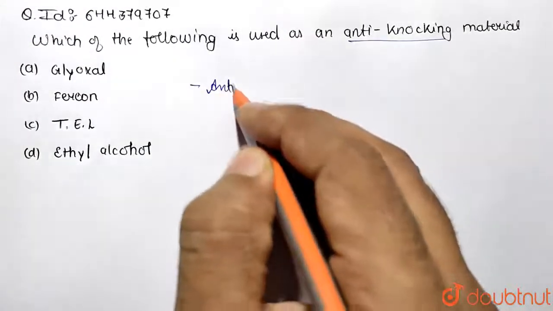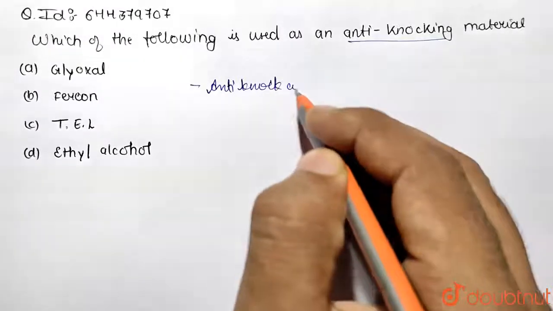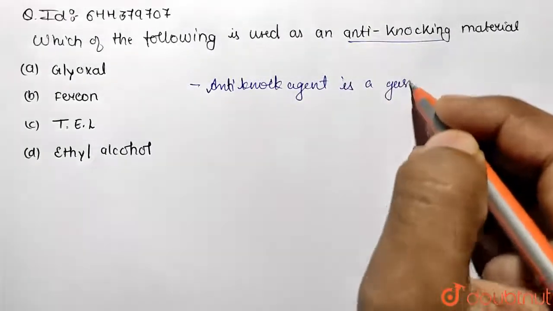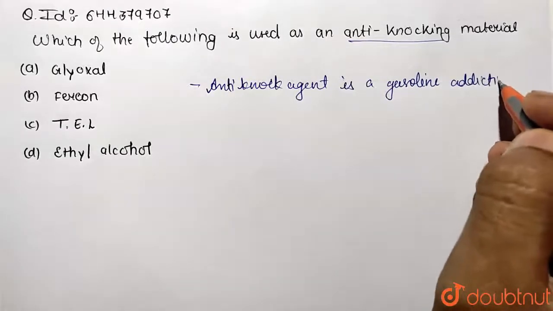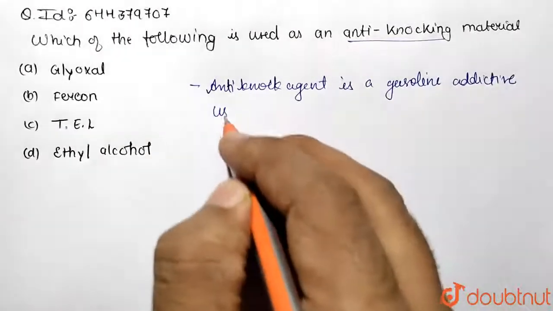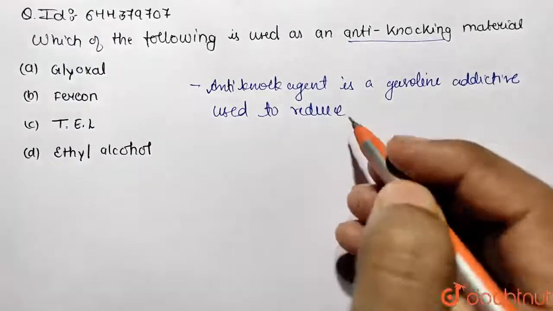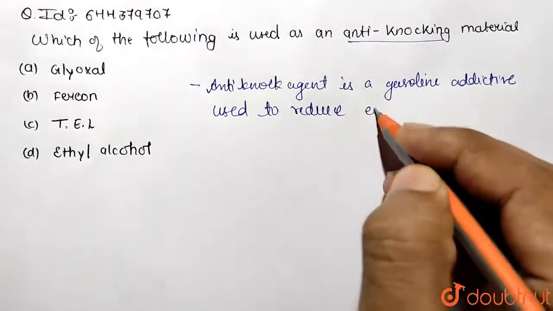An anti-knock agent is a gasoline additive used to reduce engine knocking.